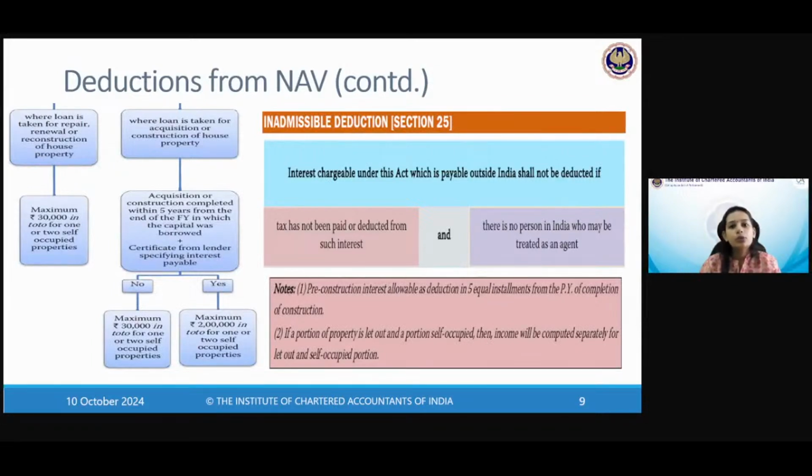Loan given to you to buy this property only or to repair this property only, and it should be used for that purpose only. And for that reason, they want a certificate from the lender. Okay, कि ये मेरा लोन है, ये इस पर्पस के लिए और ये इंटरेस्ट पेएबल है. और अगर आपने 5 साल के अंदर उसका कंस्ट्रक्शन एक्विजिशन कंप्लीट भी कर लिया है, दोनों कंडीशंस अगर मेट हैं,